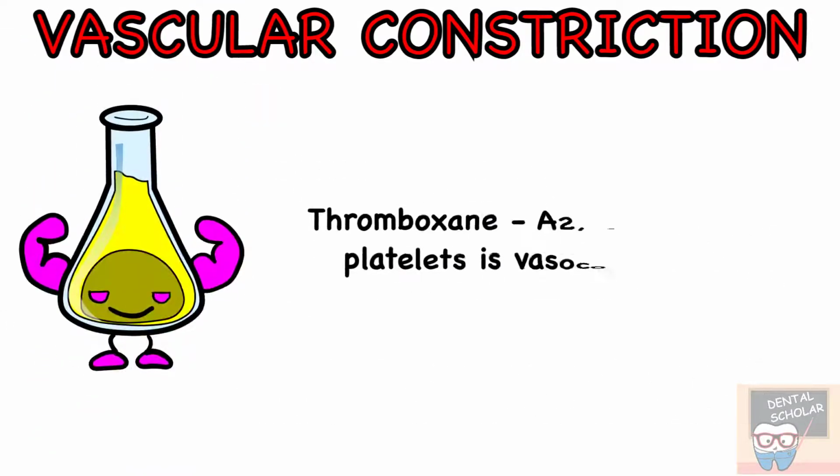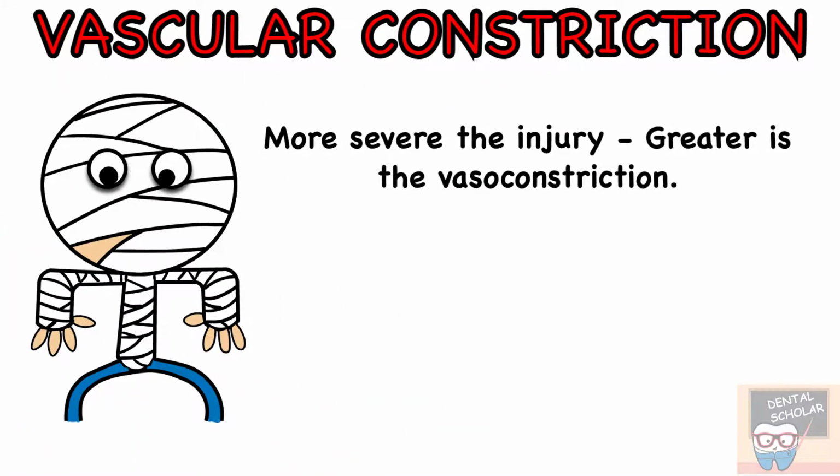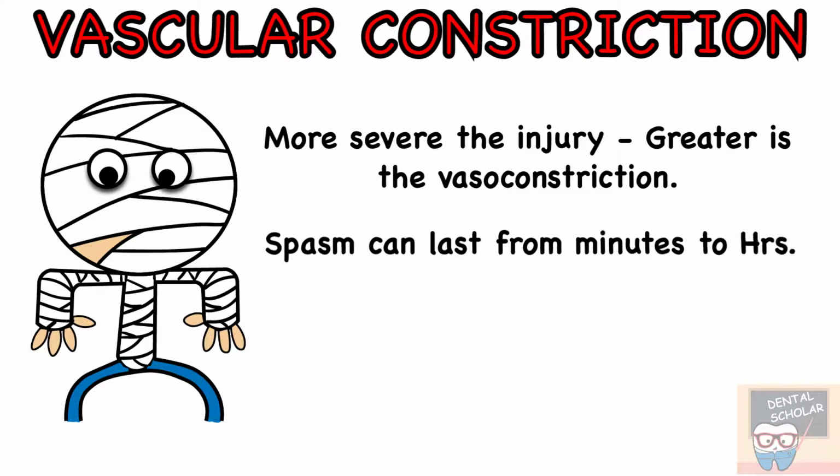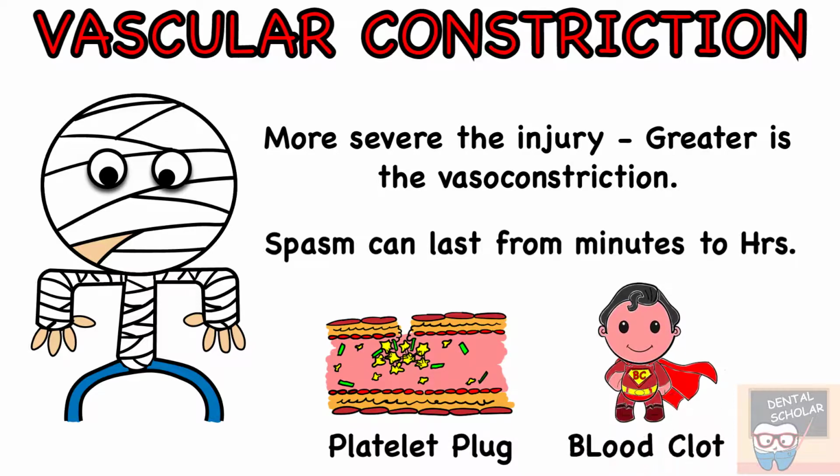The thromboxane A2 secreted by platelets is a vasoconstrictor. So this thromboxane A2 will cause vasoconstriction. Now the more severe the injury, the greater is the vasoconstriction, and this spasm can last for minutes to hours. So the vessel can remain contracted for a long time, and in this time the platelet plug forms and blood coagulation will also start.